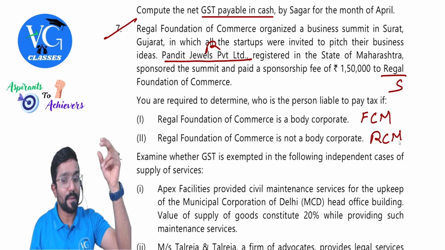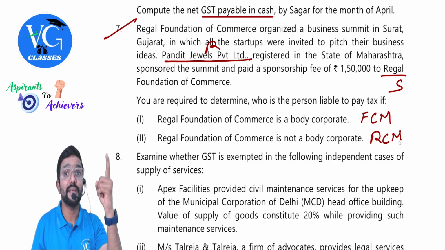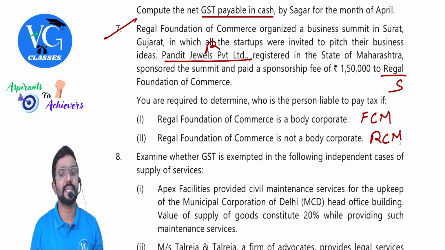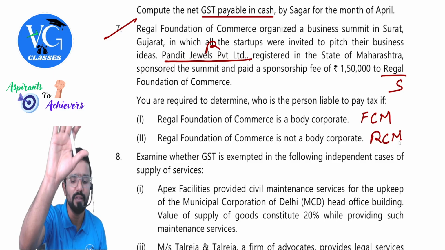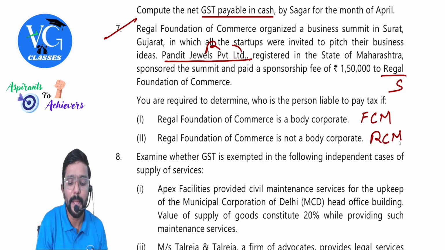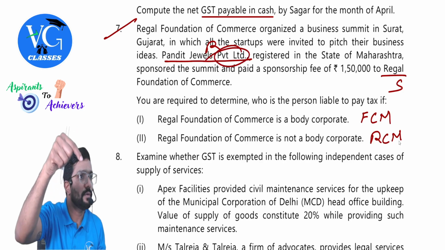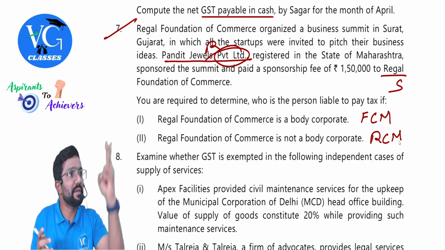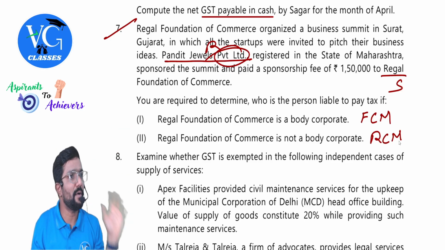FCM. If supplier is a body corporate, FCM is applicable. Whereas if Regal Foundation of Commerce is not a body corporate, in that case, what is applicable? RCM. Guys, first look here. Who is the recipient? Recipient is a body corporate, a company, no? Now, who is the supplier? They have given two options: body corporate, not a body corporate.